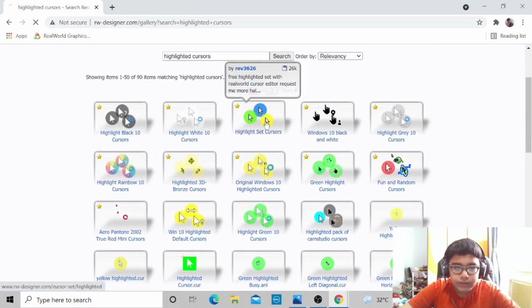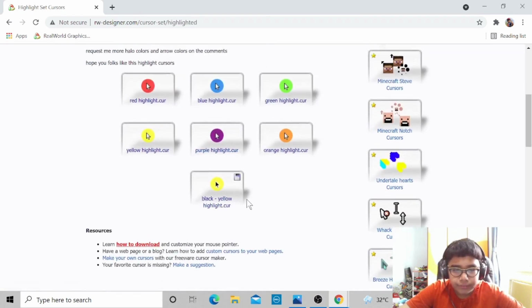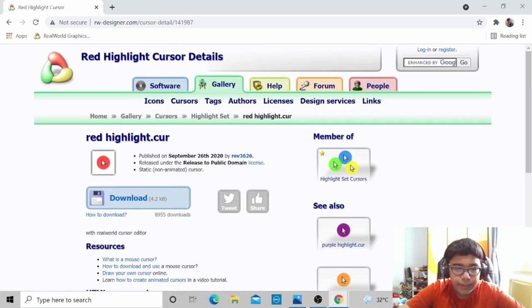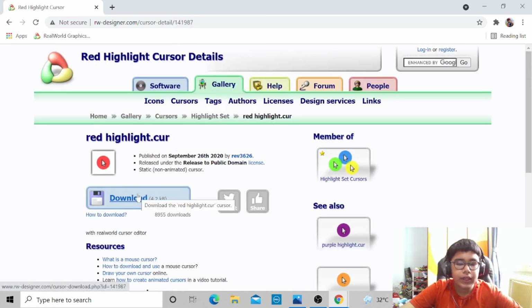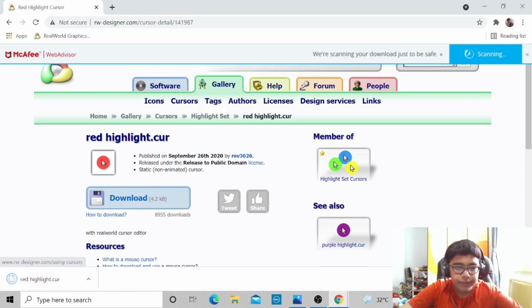Just select on these group and now select the cursor you like. You can even select all the cursors one by one. So now I'll select the red one because I like it, and now select download. And now it's getting downloaded.